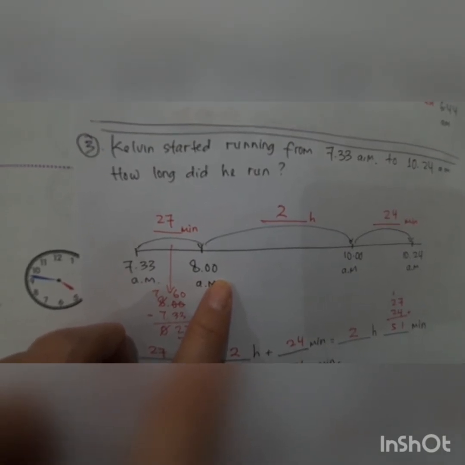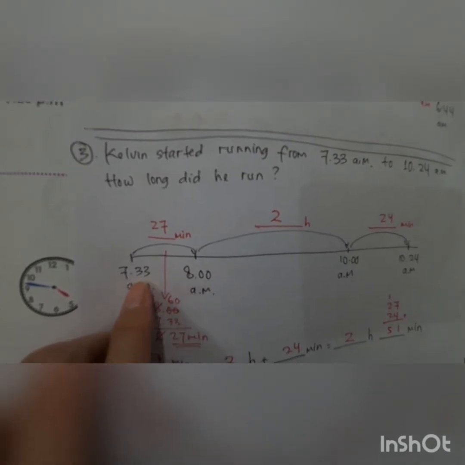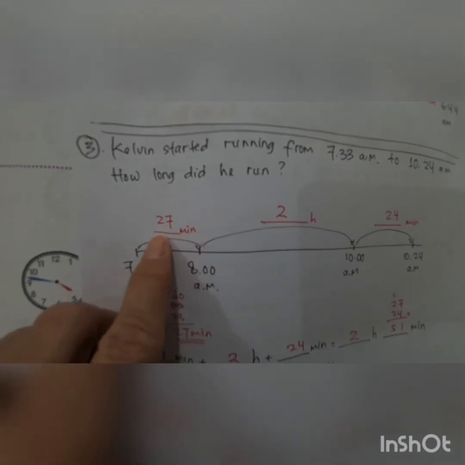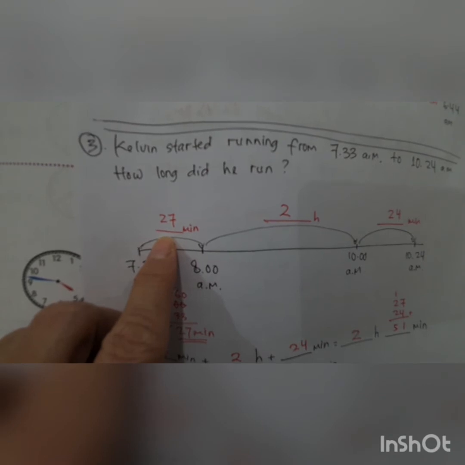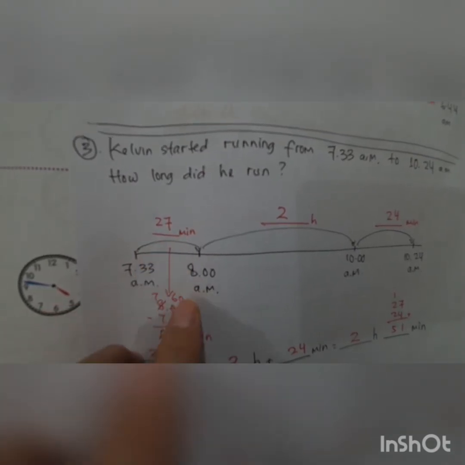1 hour equal to 60 minutes. 60 minutes minus 33 minutes equal to 27 minutes. So you just minus it, 27 minutes.